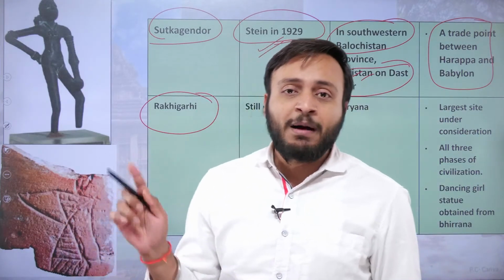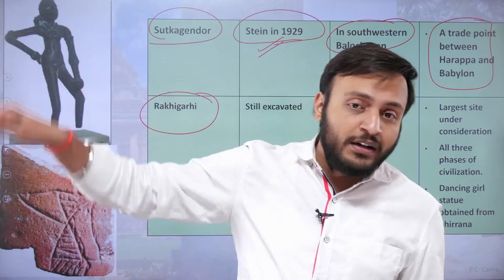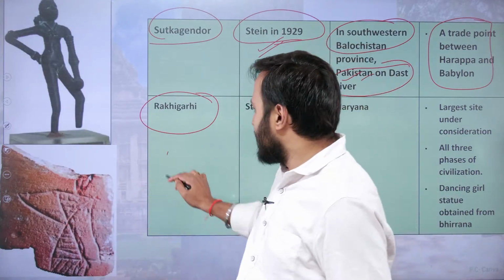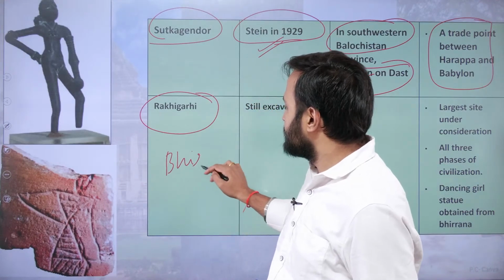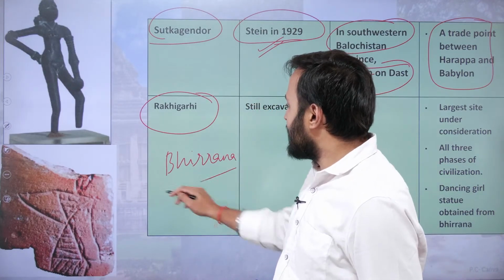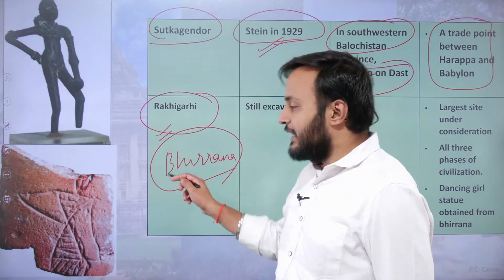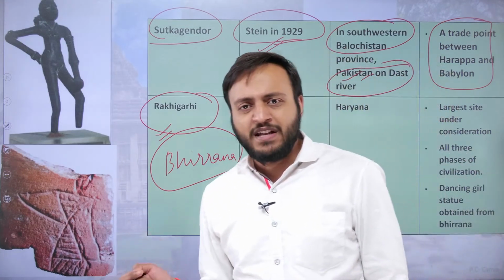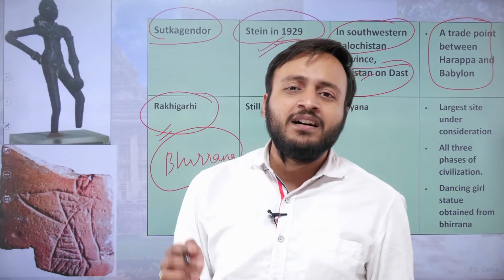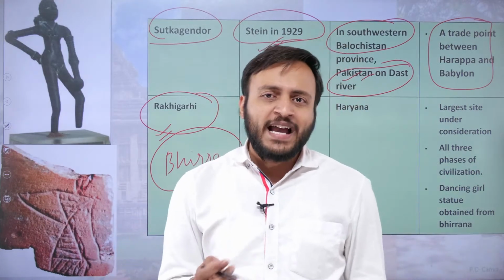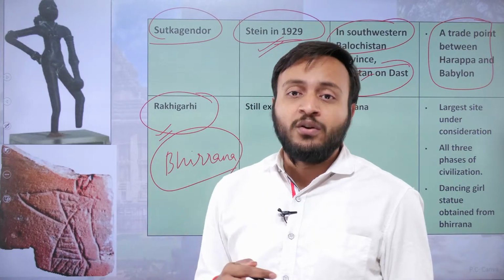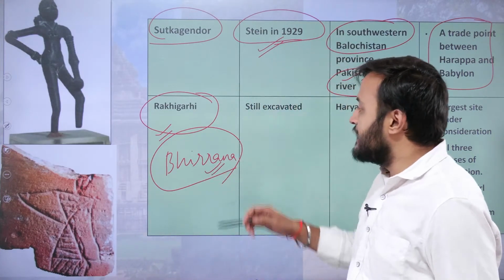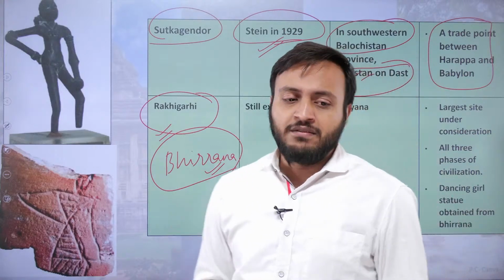The site of Bhirrana, near Rakhigarhi, has been proven to be the oldest site related to the Harappan civilization, surpassing Mehrgarh, which was considered the oldest until now, due to the latest discoveries.